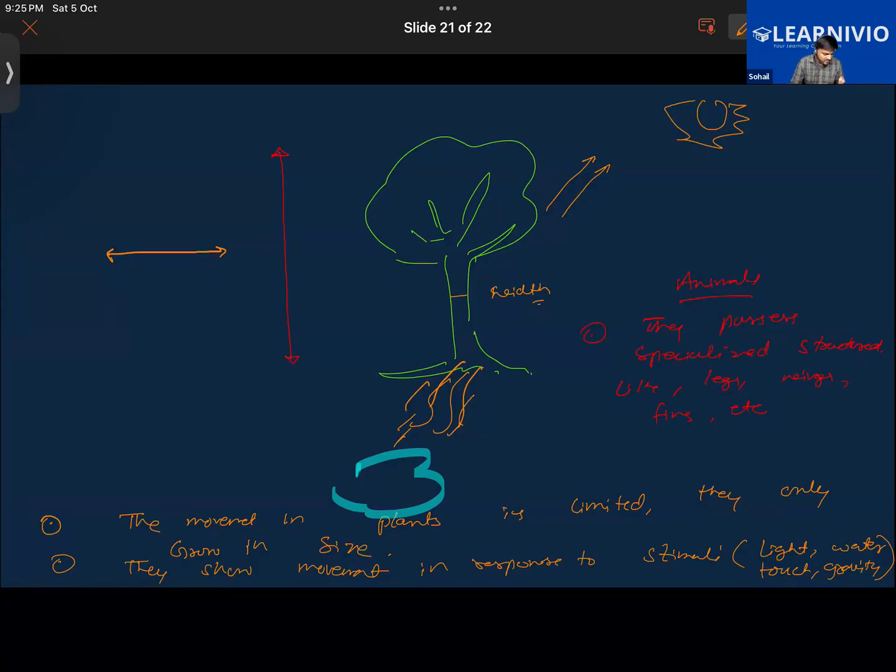That is, difference between kingdom Monera and Protista. Are you done with that? Difference between kingdom Monera and Protista. I have to check, sir. Can I check? Yeah, sure. Check it.